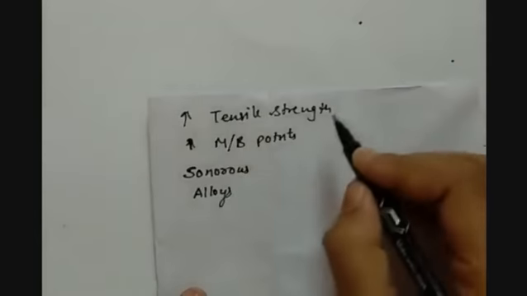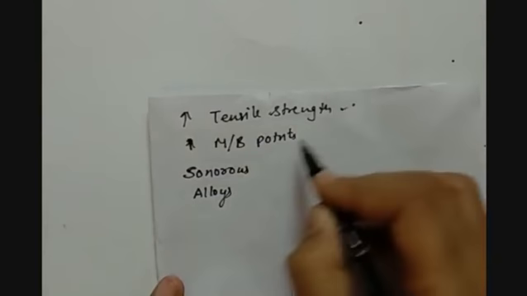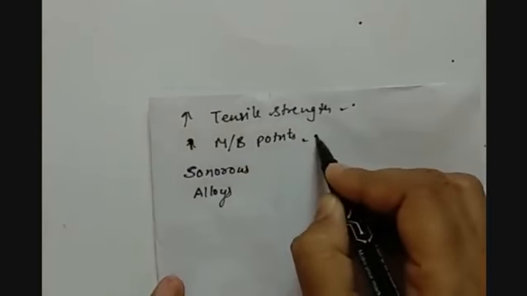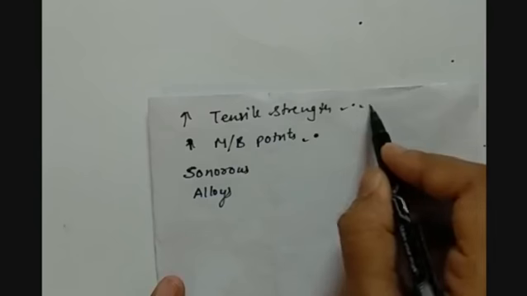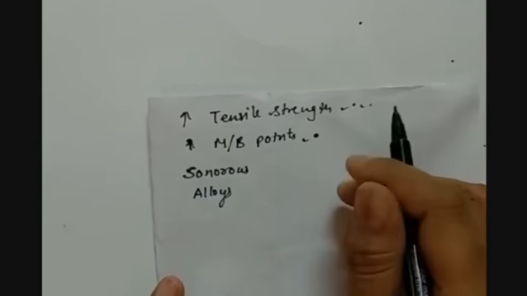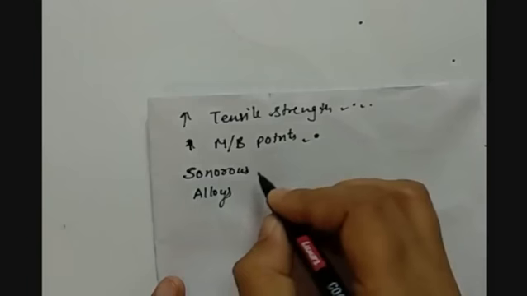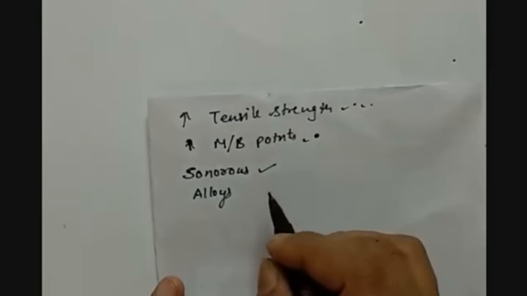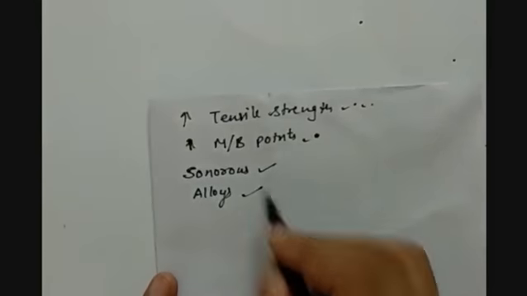Then metals have high tensile strength, high melting and boiling points, except sodium and potassium, because sodium and potassium are soft. Sodium is so soft that it can be cut into pieces with the help of a knife. Metals produce sound and they can form alloys by mixing with other metals.